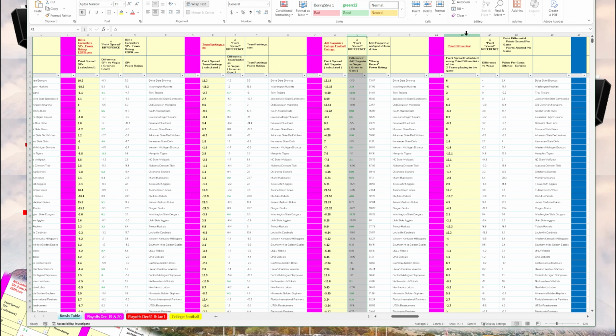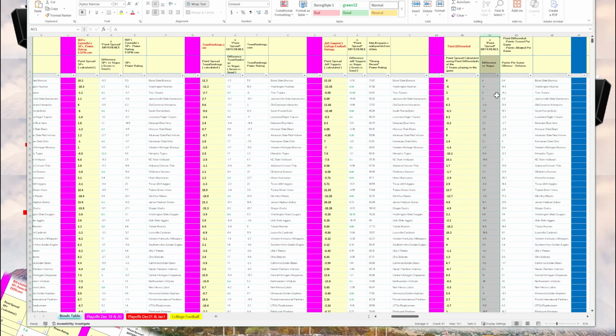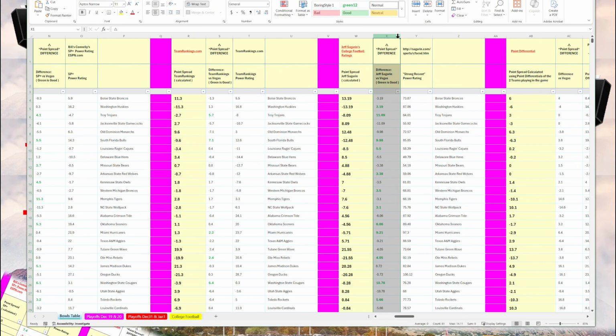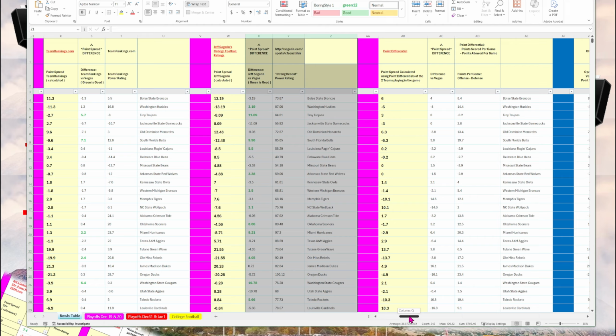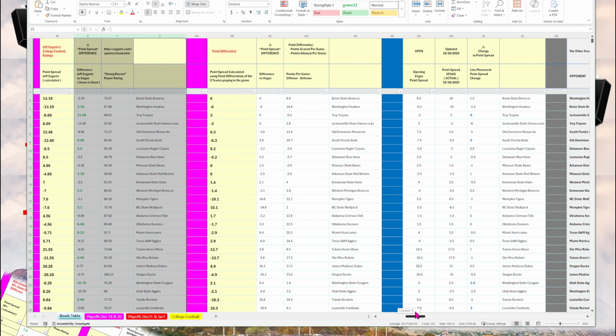Next, I provide the point differential, which is the point spread difference. So here's Jeff Sagarin, and right next to that, I include the point differential.